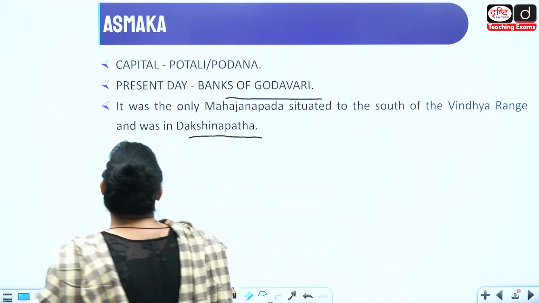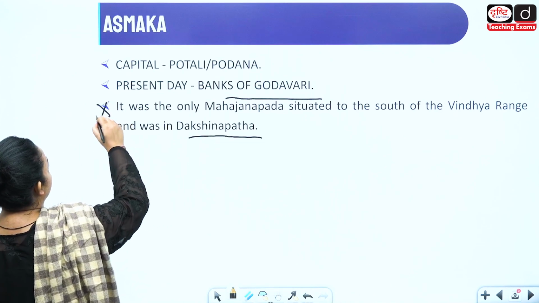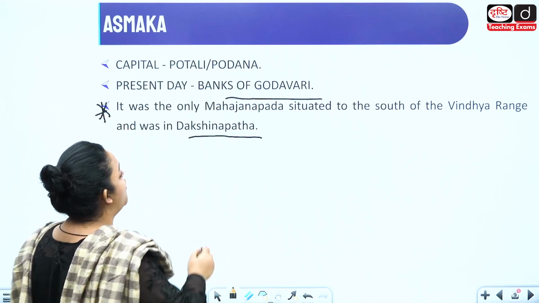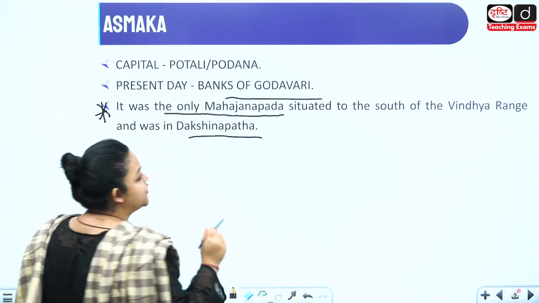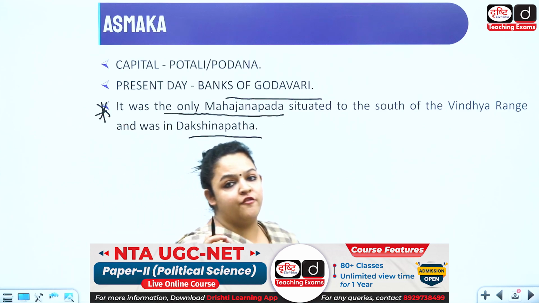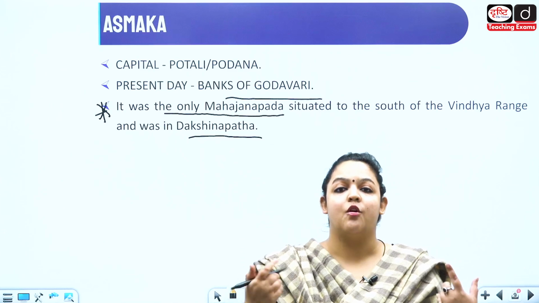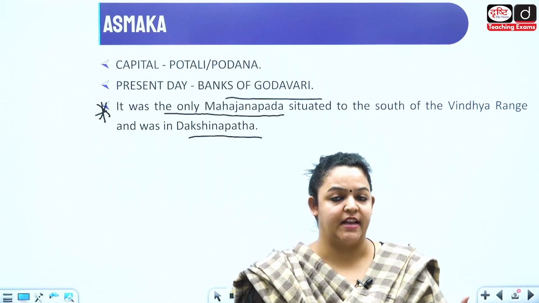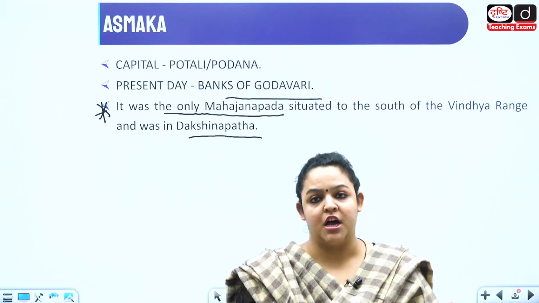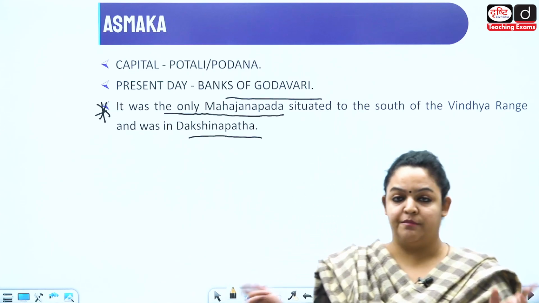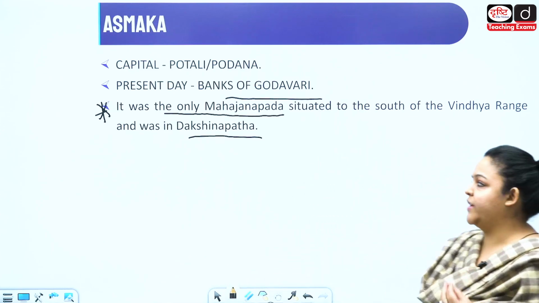So, this becomes a very important point for you. Why? Because it is the only Mahajanpad. So, you can expect a question from this Mahajanpad for sure. Why? Because it is the only one. They can ask you questions like this, which is the only Mahajanpad located in Dakshin Path. So, you must remember the locations.